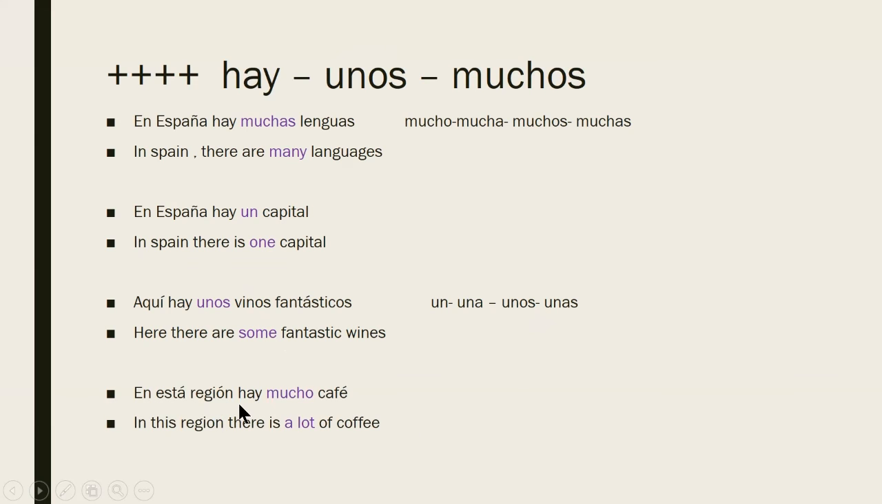En esta región hay mucho café. In this region, there is a lot of coffee. So mucho is in the meaning of a lot here in the sentence.